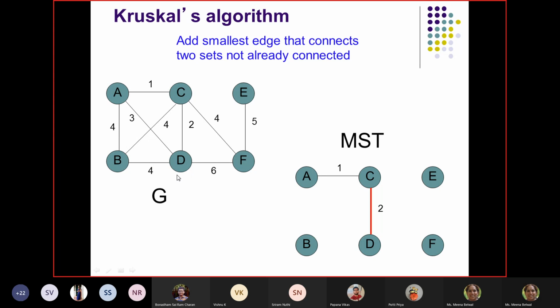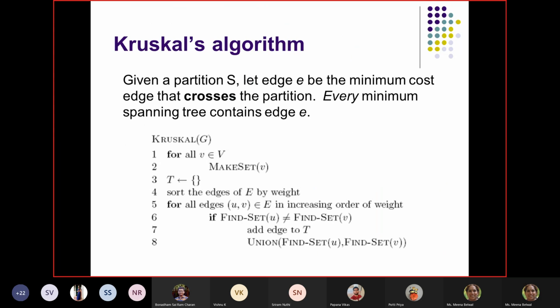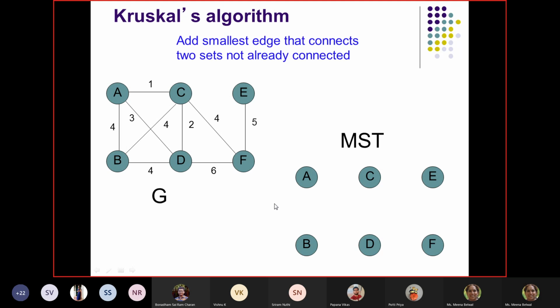Is there any other thing that we check in the algorithm? Sort the edges of E by weight. For all edges UV belonging to E in increasing order of weight. There is no other condition, right? We only check the increasing order of weight. So I just have to check that sorting, and we can pick anything. Okay, so we have picked it here. Now we can pick anything after this.